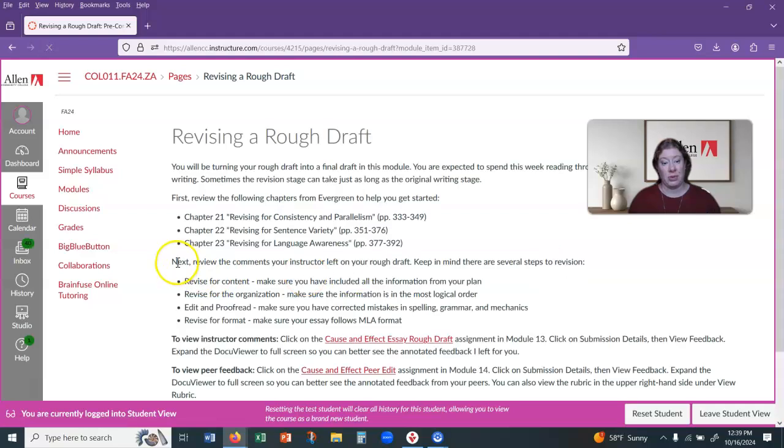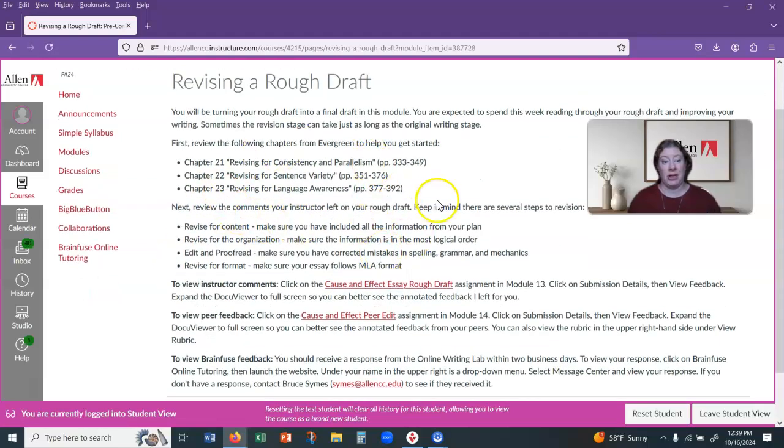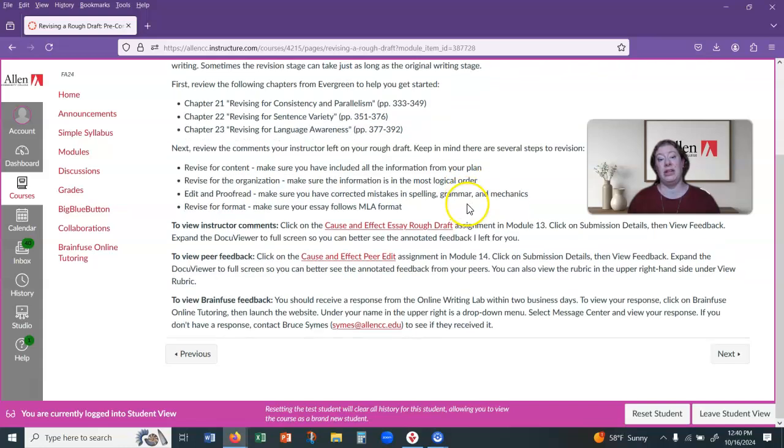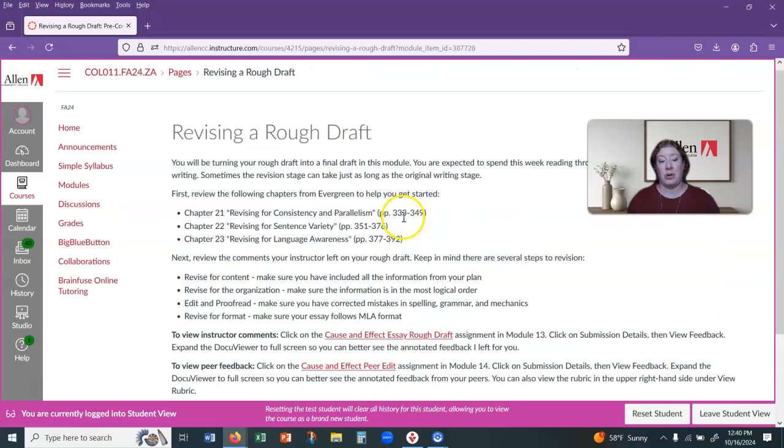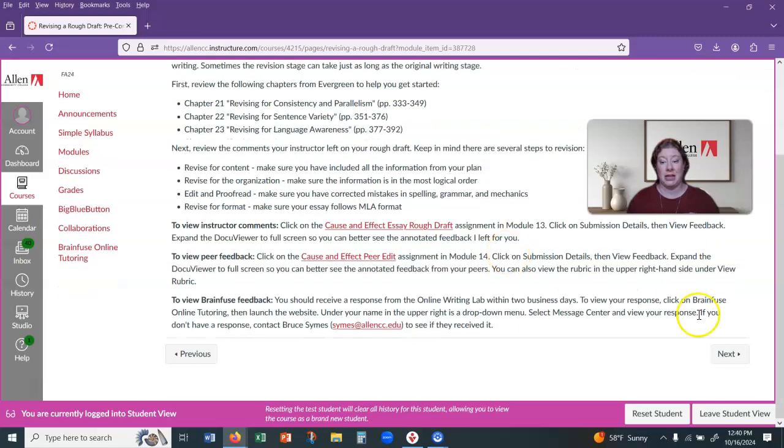So I've got this revising a rough draft page, just giving you some chapters to look at to help you out, all these areas where you can revise consistency, sentence variety, language awareness, that kind of thing, areas that you can revise for content. And then you could ignore this part because this is for the cause and effect essay, but you will have, because you won't have a peer edit for this one, but you will have sections that you can look at.